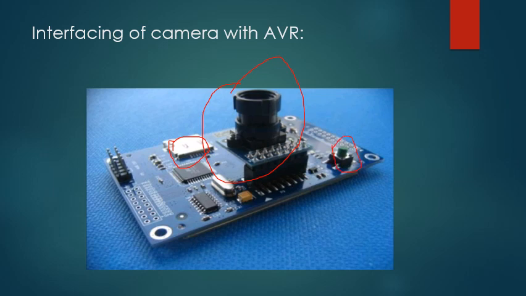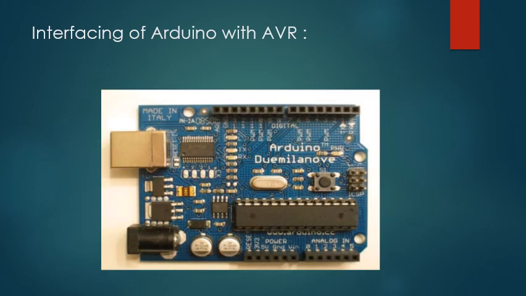There is a socket for pin connection, and this one is an IC.